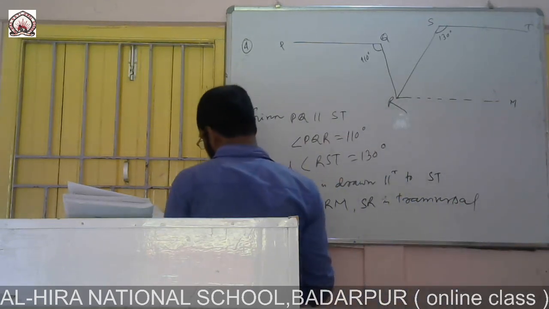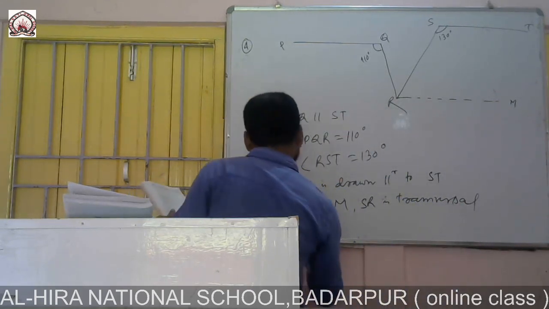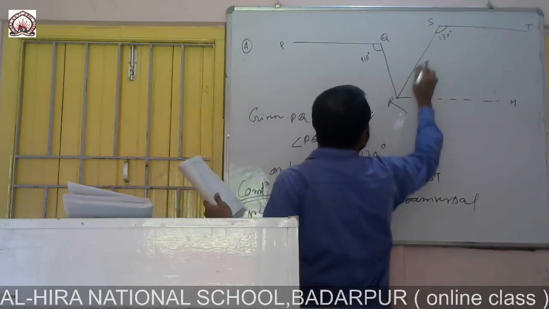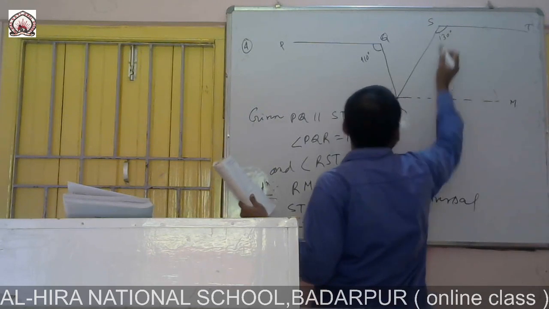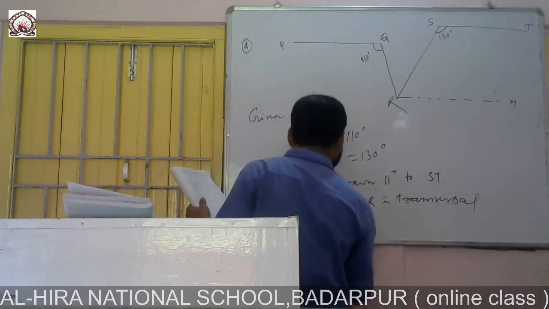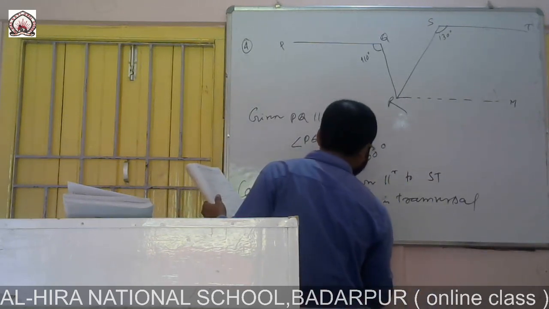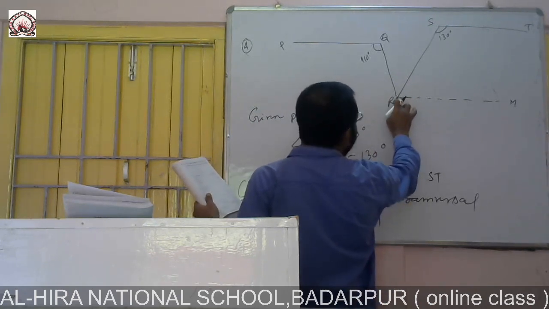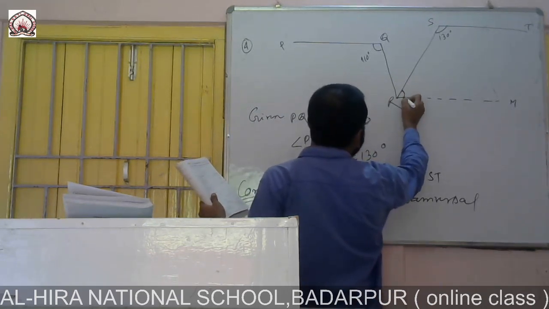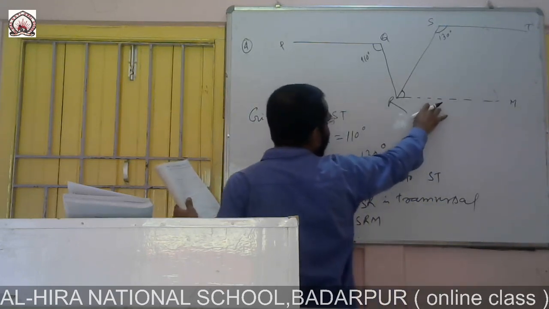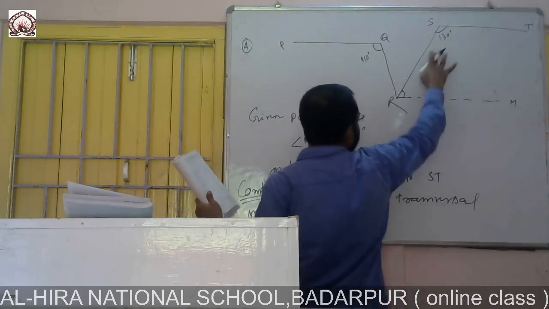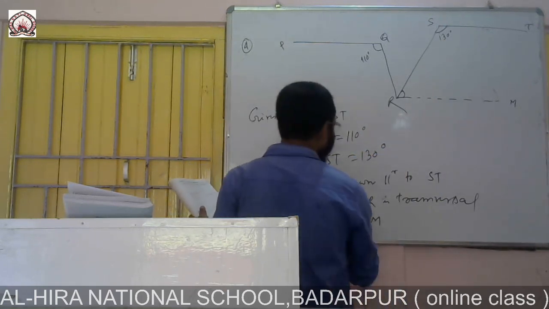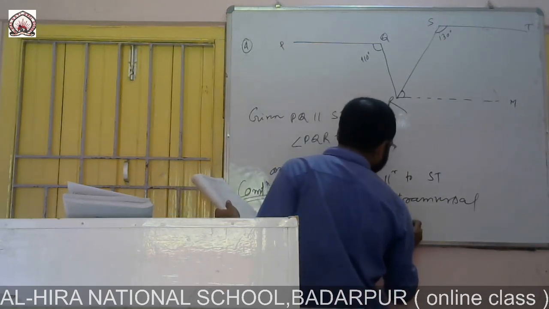So we can write angle TSR, this angle, plus angle SRM, this angle. You see, this line is parallel to this line and these are on the same side of the transversal, two angles are there. So this sum will be 180 degree.